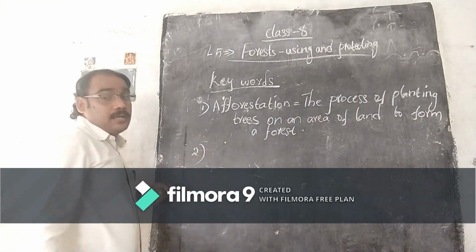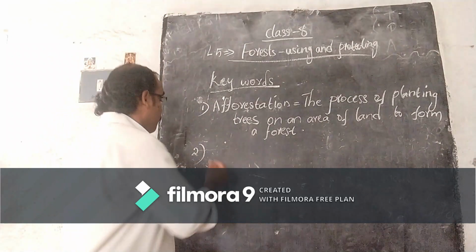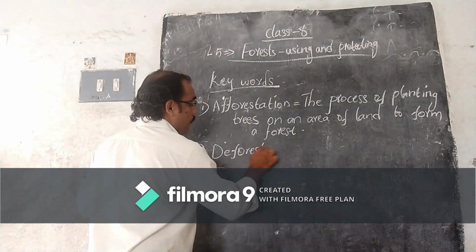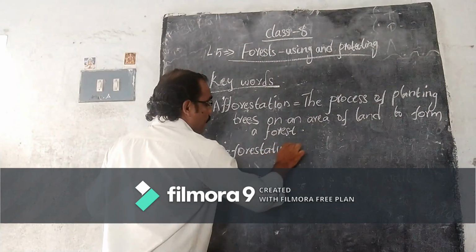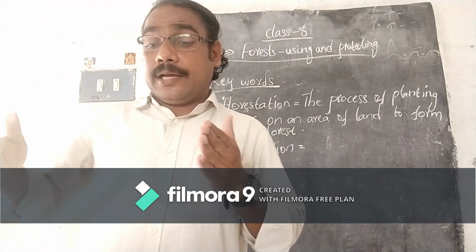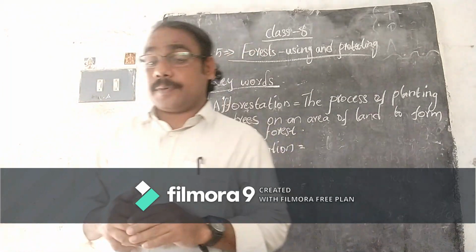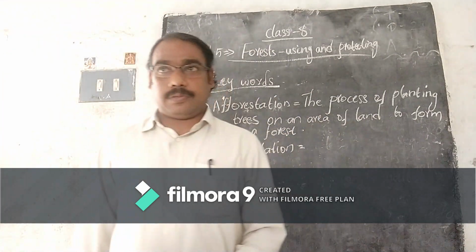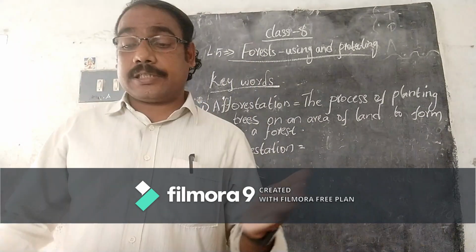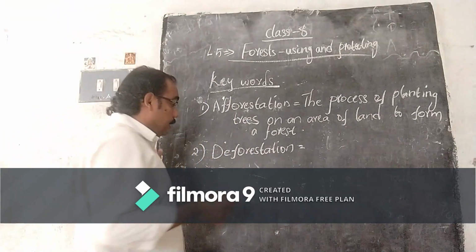The second one, its opposite, deforestation. What is the definition of deforestation? Afforestation means planting of trees. Deforestation means the act of cutting down or burning trees in an area.